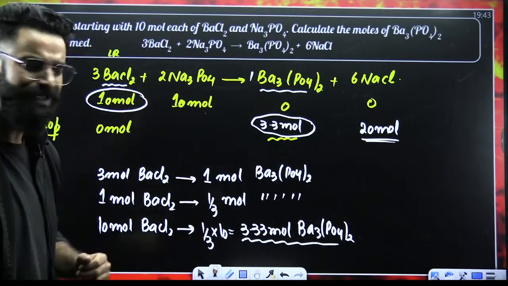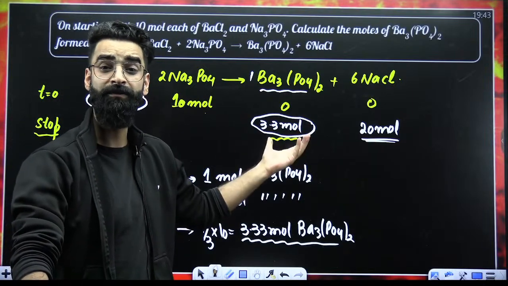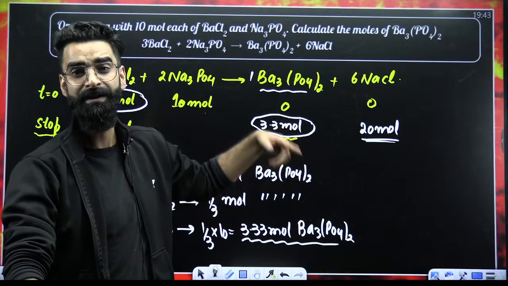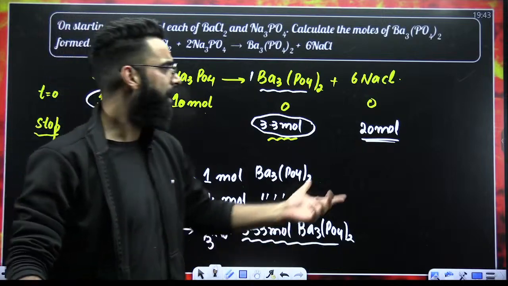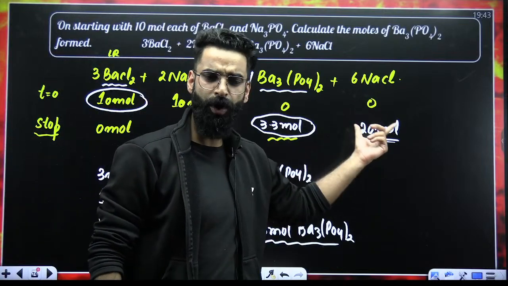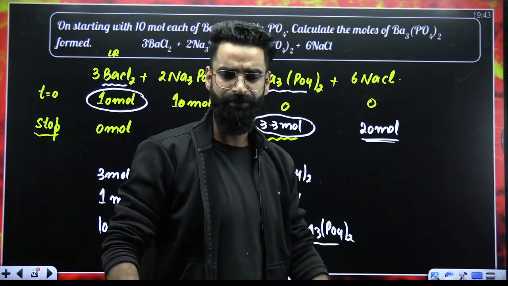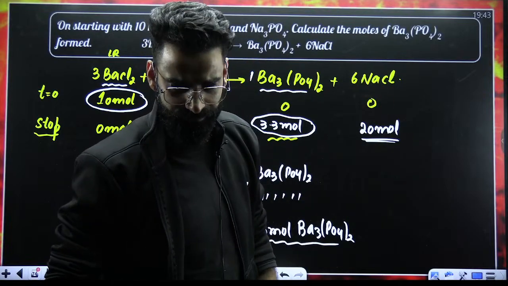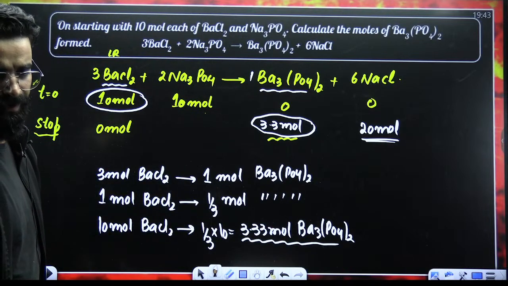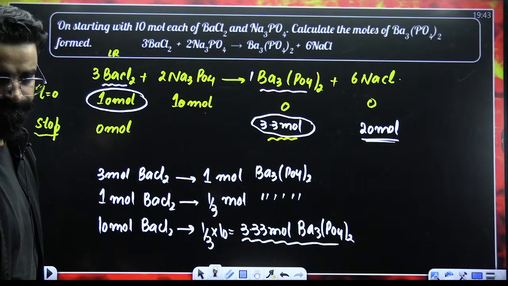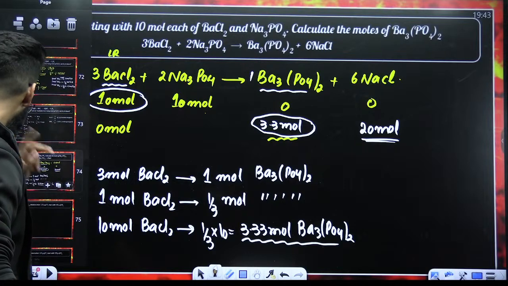Now, it is not necessary that they'll ask you about the moles only. They can ask you about the mass. Now, you know how to convert moles into mass? Moles multiplied by molar mass of the substance gives us the mass, right? Similarly, if I ask you, what is the mass of NaCl formed? You got to know the moles. Multiply that with the molar mass of NaCl. Get the mass of NaCl formed, right? Anything can be asked, people. I believe this is perfectly clear to everyone.